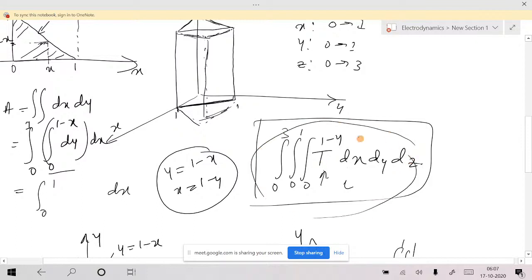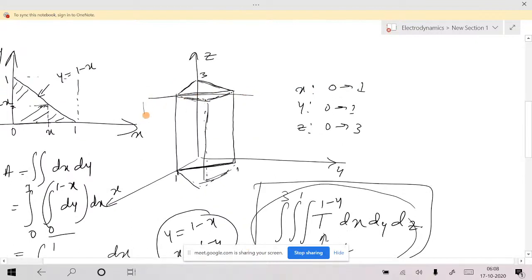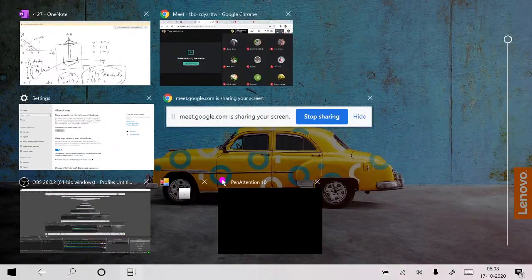Don't think like that. You can take a full range of limit so that you will get the answer for a cuboid, and if you cut the cuboid about this plane, you will get a prism. Am I right? Don't do like that, because the nature of this function is different in different regions. It will give the volume integral a different value in a different region. So you can't make it half.